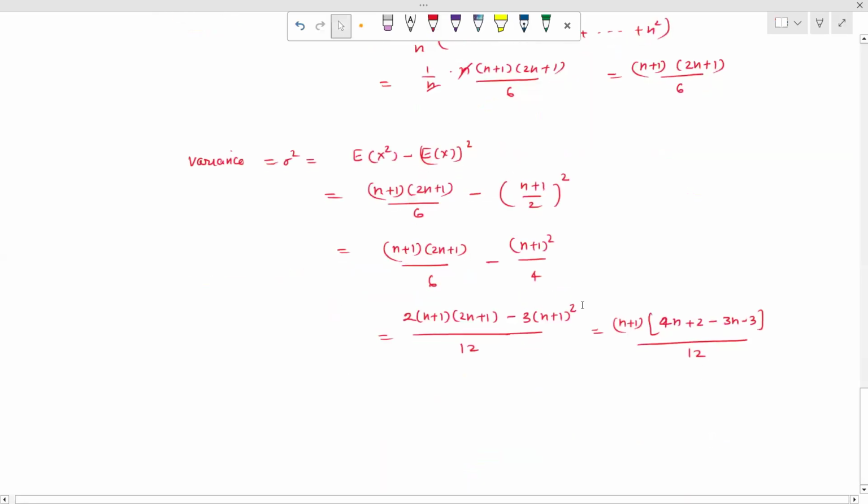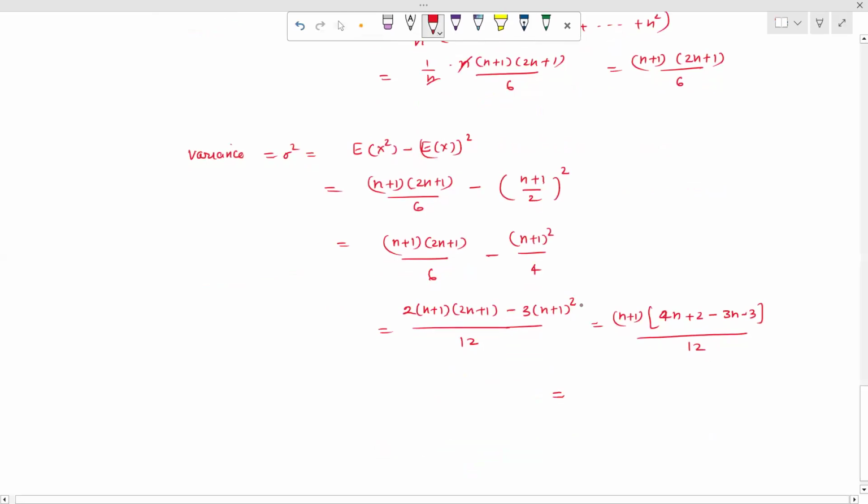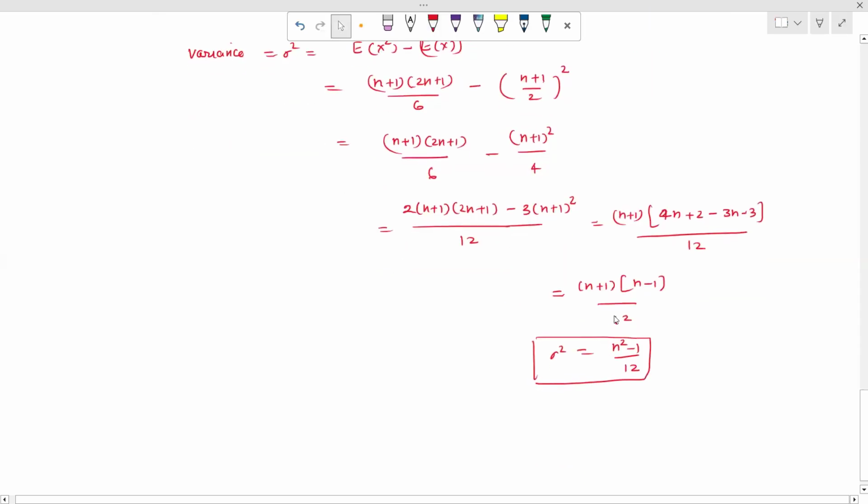Okay, so we simplify this to n plus 1 into 4n minus 3n, means n minus 1, upon 12. So this gives us n square minus 1, using a plus b, a minus b equals a square minus b square. So this is our variance. This is our variance for the discrete uniform distribution.